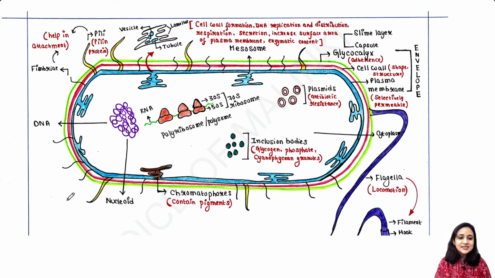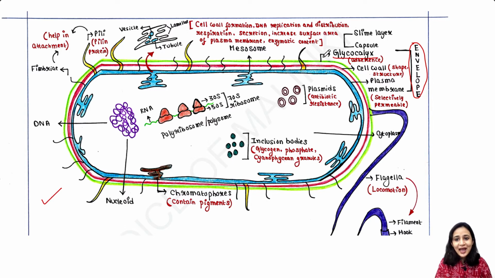Now coming to this structure, we can see the prokaryotic cell or bacterial cell contains an envelope, and this envelope consists of three compartments. First one is the glycocalyx.